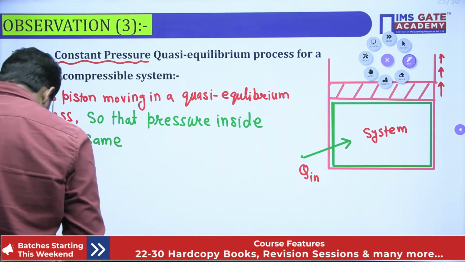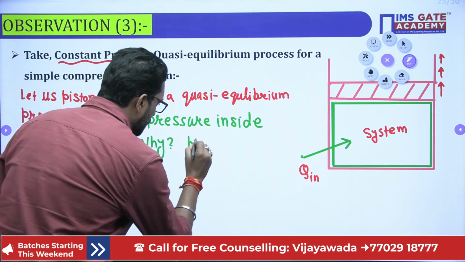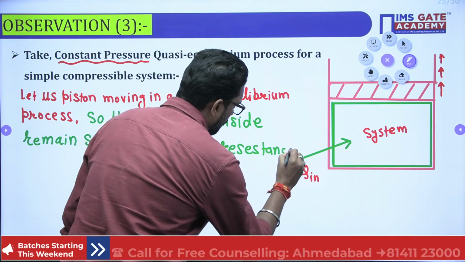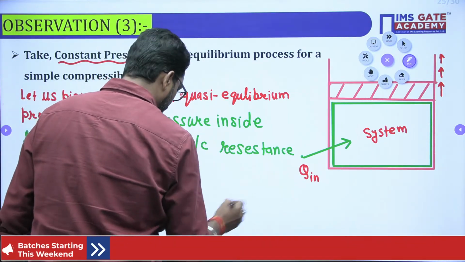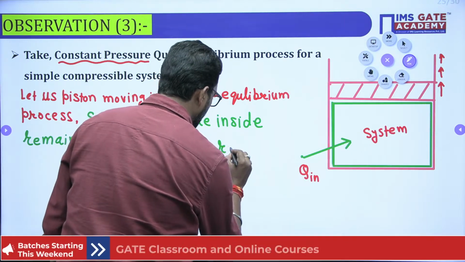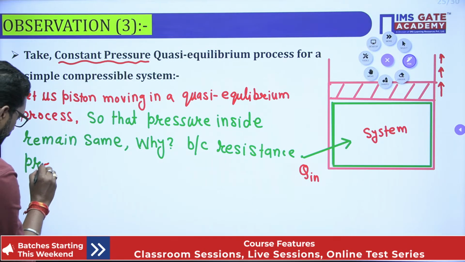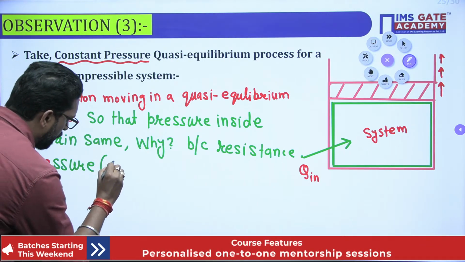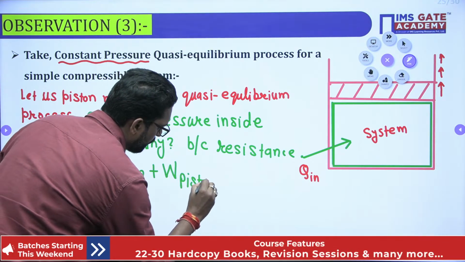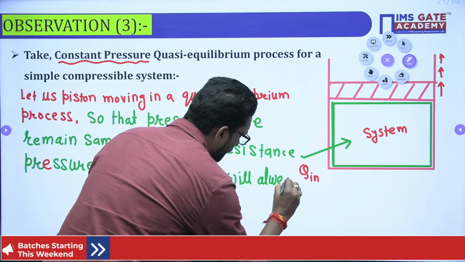Why is it the same? Because the resistance pressure, which is a combination of atmospheric pressure plus the weight of the piston, will always remain the same.